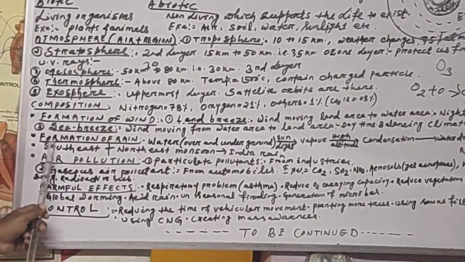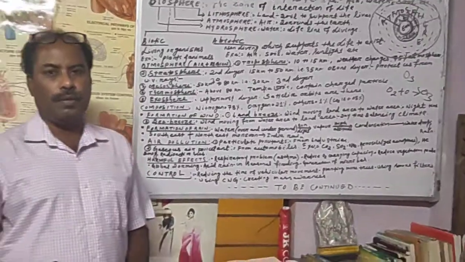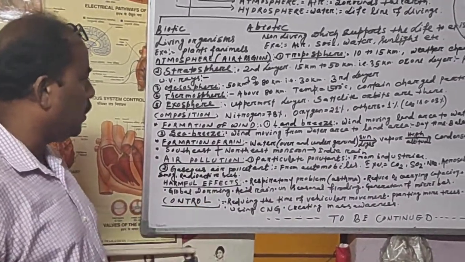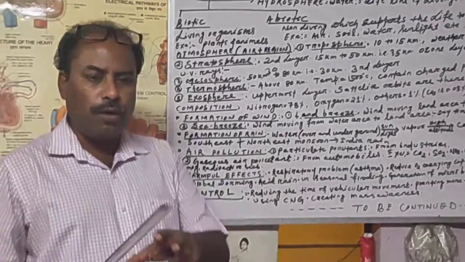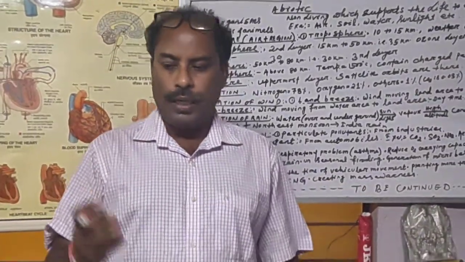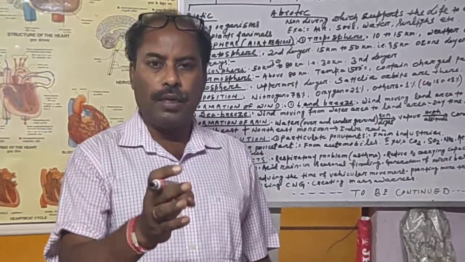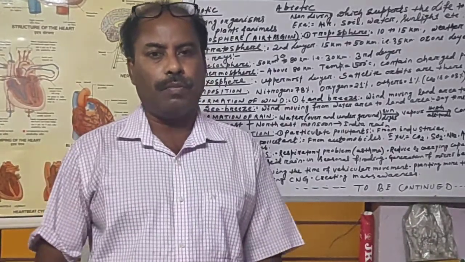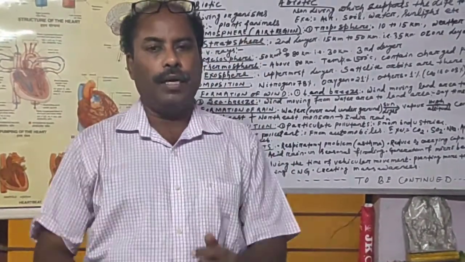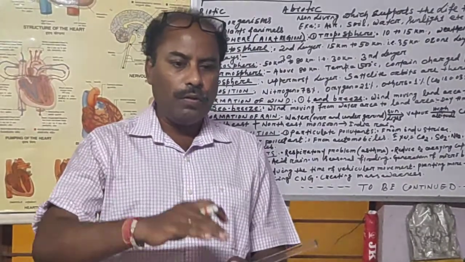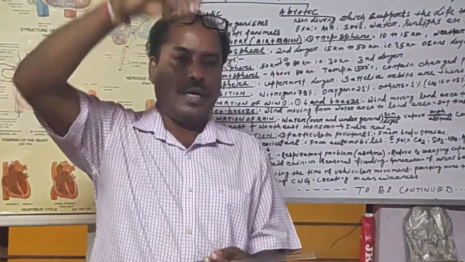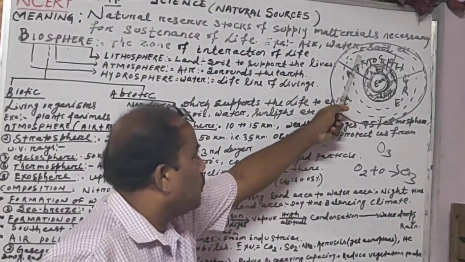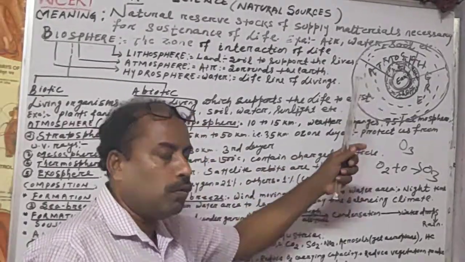Then we will come to the formation of rain. How is rain formed? It is very simple. Earlier also you could have learned the formation of rain. You see the water present on the surface over the ground, like sea, ocean, river, lake, etc. When sunshine falls, water continuously evaporates and a large amount of water vapor is added into the atmosphere. And due to this heat, the water vapor slowly rises to the upper layer of the atmosphere and starts to cool down slowly.